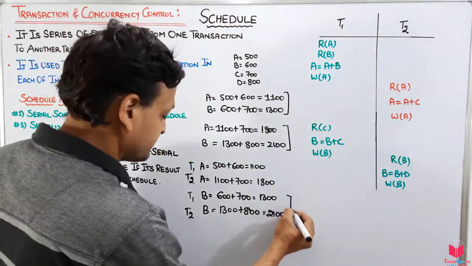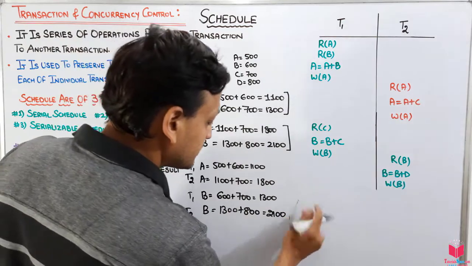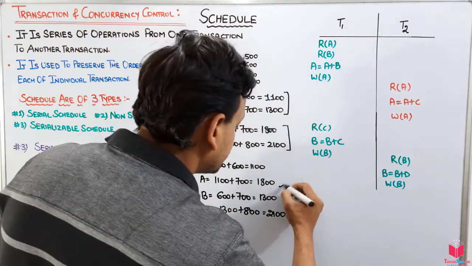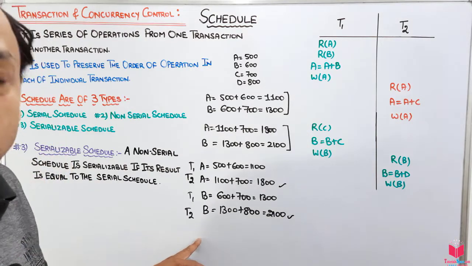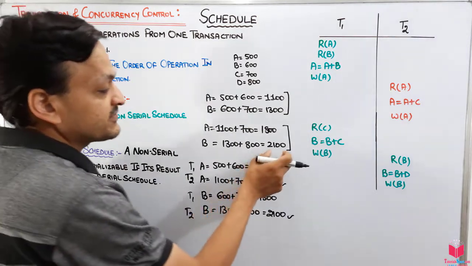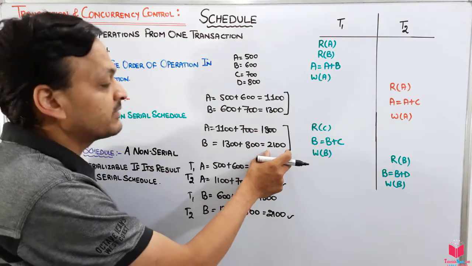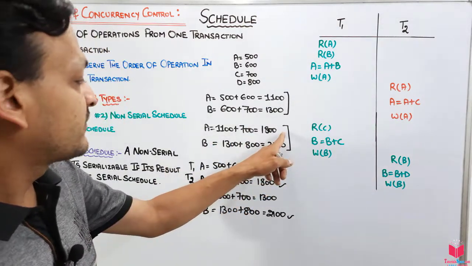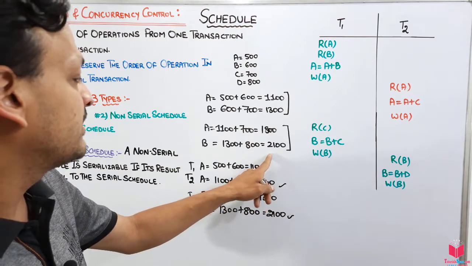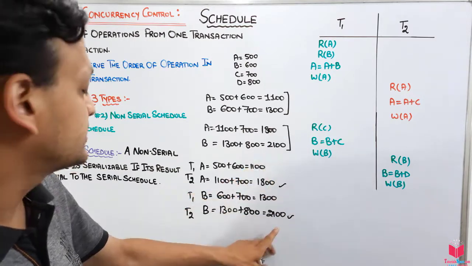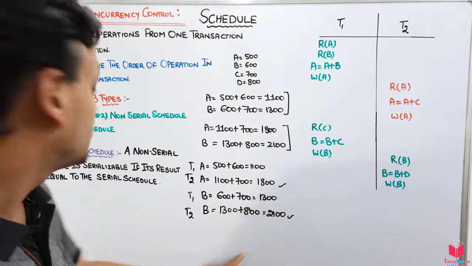Now I get these values in a non-serial schedule, or concurrency, and I get these values in a serial manner. The value of A is 1800, and here it is 1800 also. The B value in the serial manner is 2100, and it is also 2100 in the non-serial schedule.